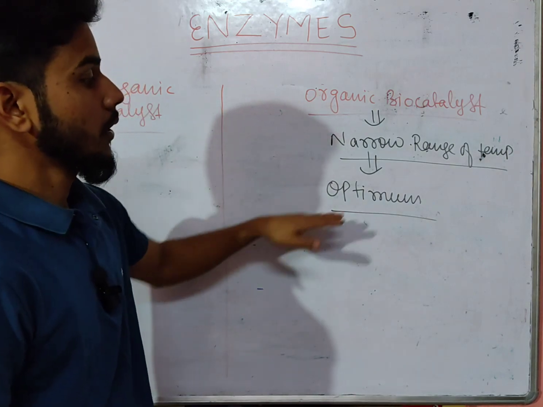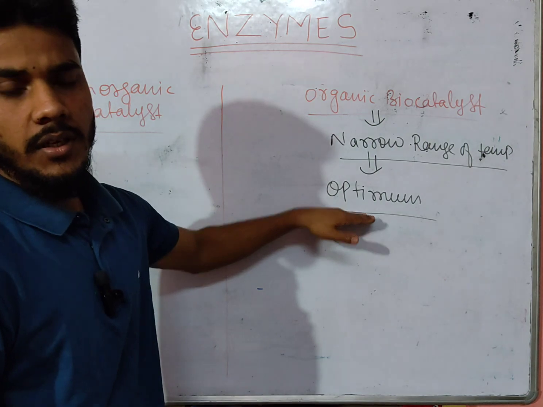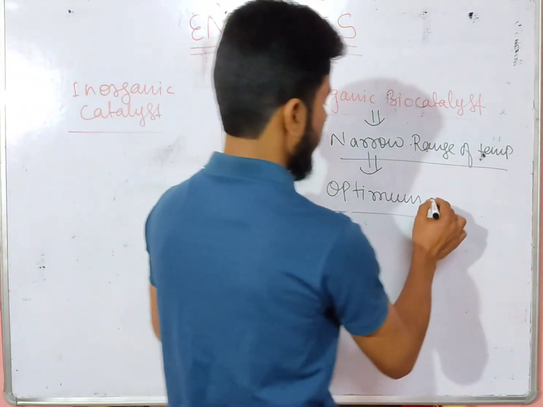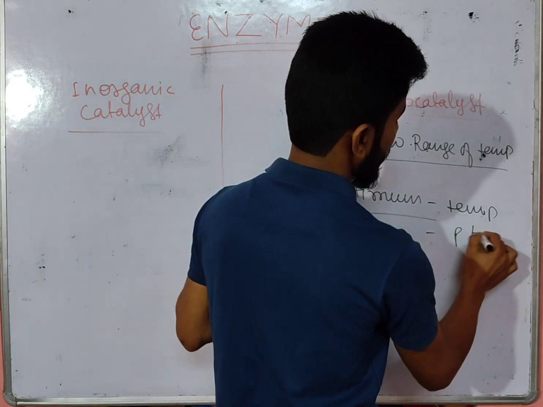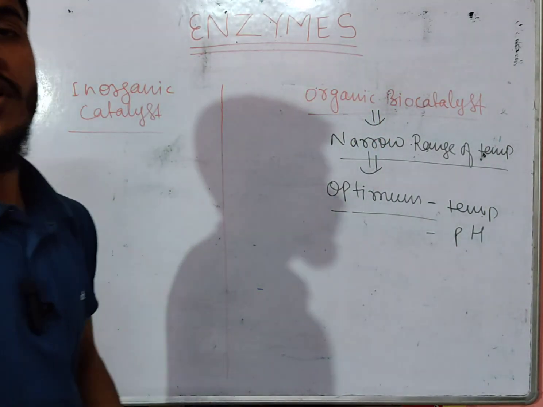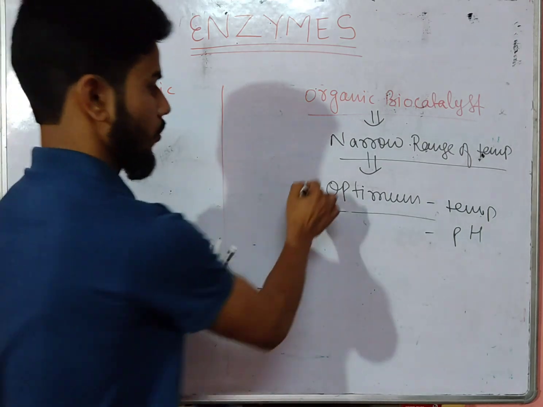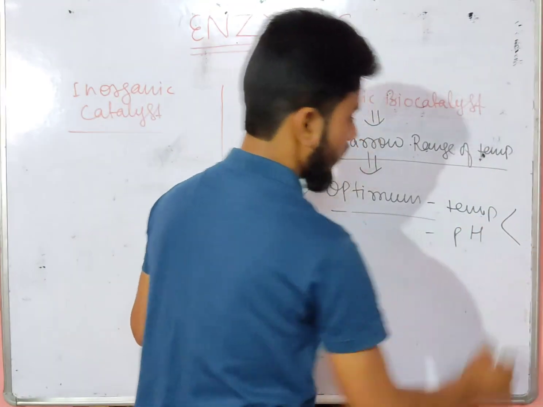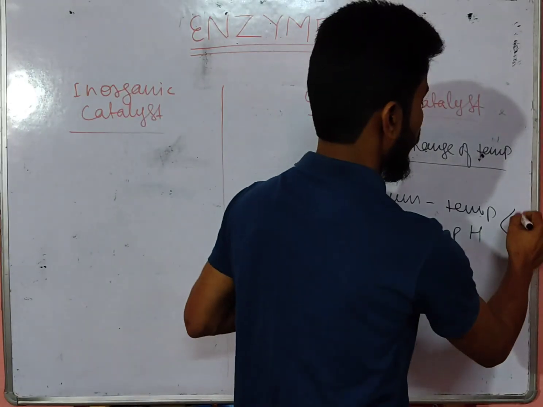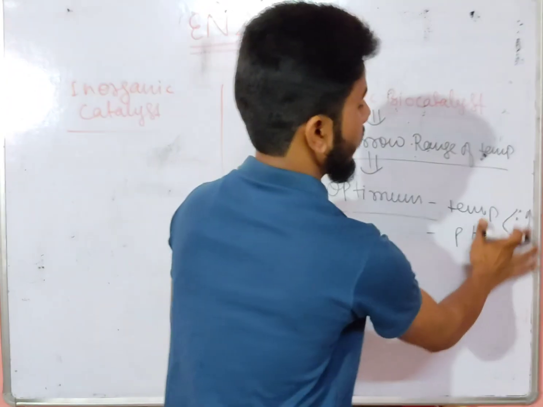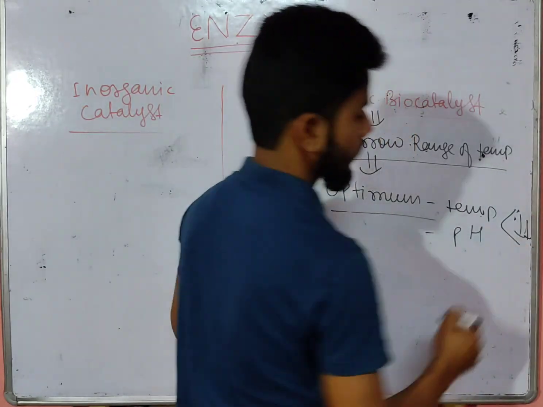So enzymes require optimum conditions, optimum temperature and optimum pH. In these conditions they work efficiently. Below this, their catalytic activity decreases, and above this, it also decreases.